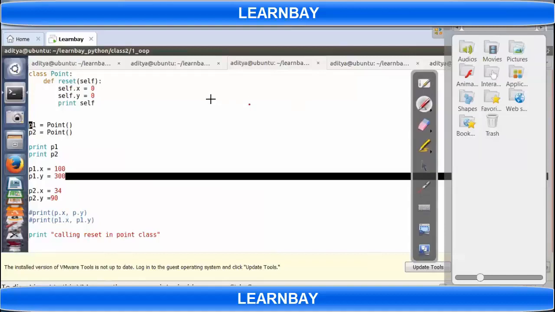I got something like this, and my P1 is a reference to this one. Then I got P2, and P2 is referring to another object.